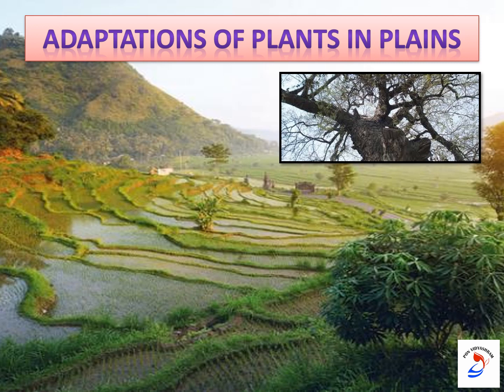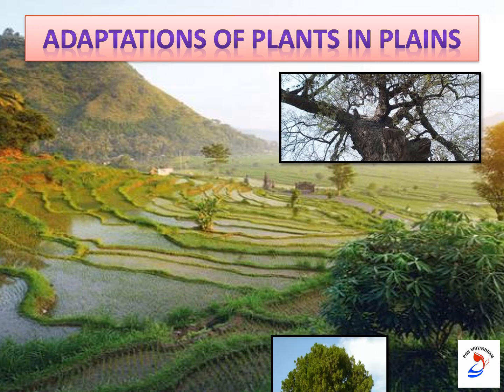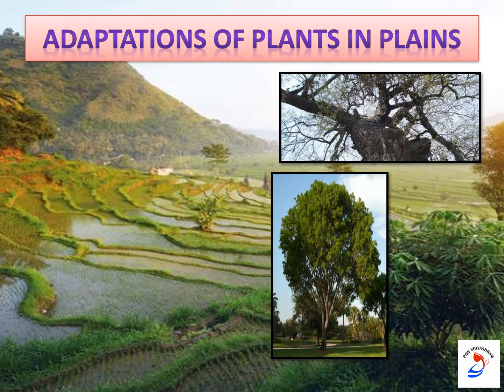Yes, they look bare after they shed all their leaves. And look at this one. Yes, so what is it? Here is a tree full of leaves. So some trees growing in plains lose all their leaves in winter and begin to grow new leaves in summer. Such trees are called deciduous trees. In other words, some trees shed all their leaves once a year and are called deciduous trees.